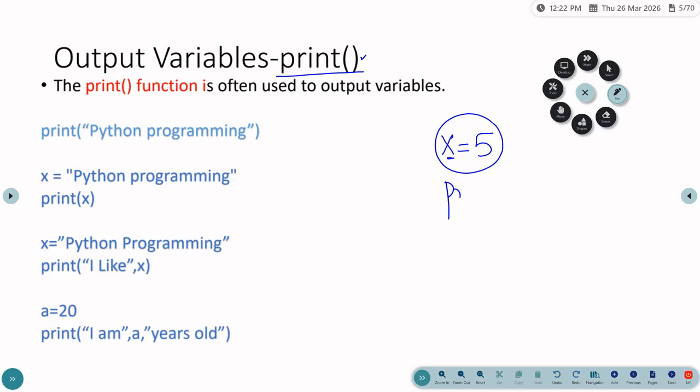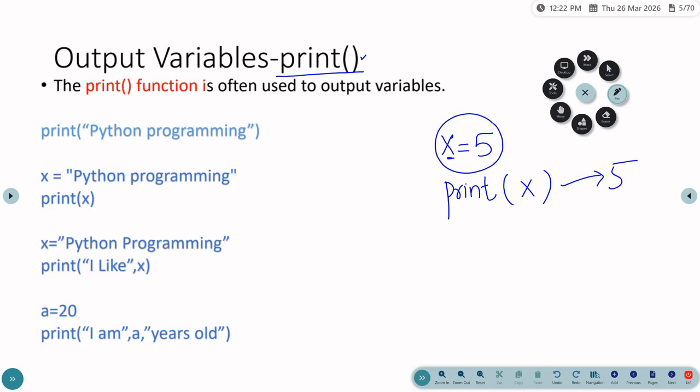The syntax is print, all the letters in small case, followed by round brackets. Inside, you can pass the value x. It will print whatever value is stored in x, so it will display the value 5.